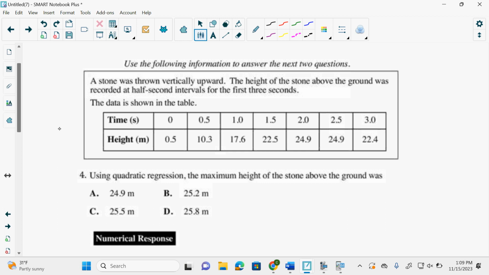A stone is thrown vertically upwards. Oh boy, that's not working like this. A stone is thrown vertically upwards. Okay, we have gravity. So at the very least, we know what's going to happen with this stone.